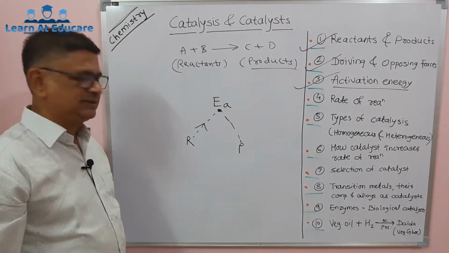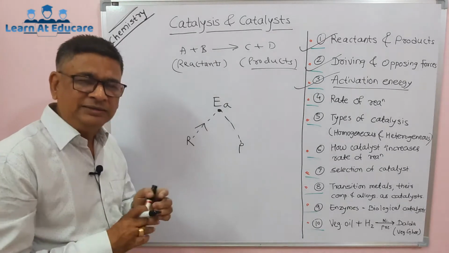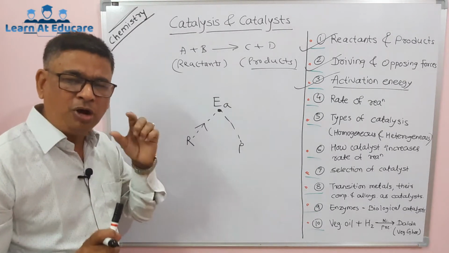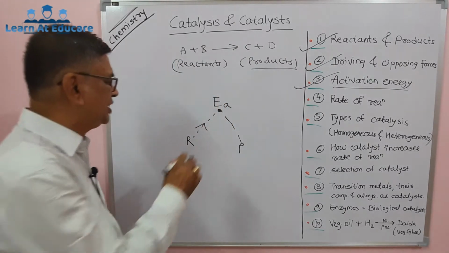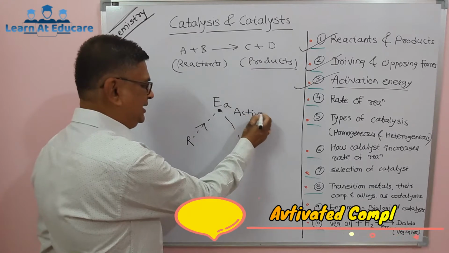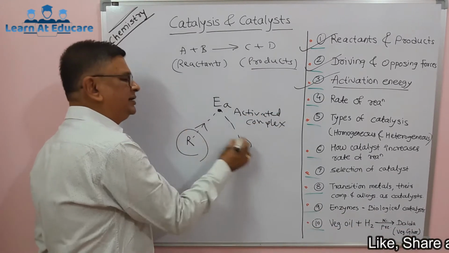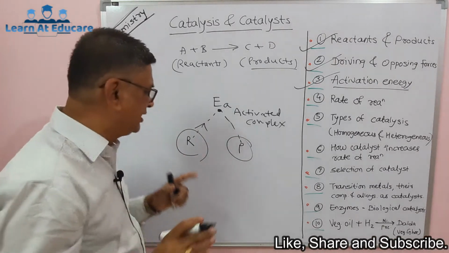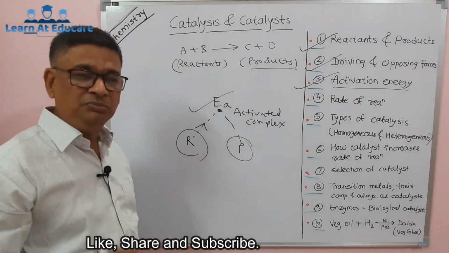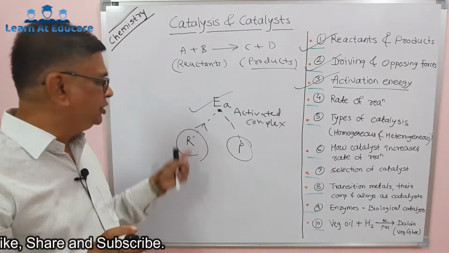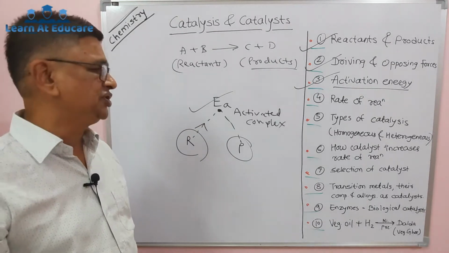Every substance requires some energy for getting converted into product, that minimum amount of energy for conversion of reactants into product. And there is a term called activated complex. Activated complex is that high energetic state between reactants and products, which is compulsory, and the energy required to form that complex is called activation energy. So you come to know now that reactant to product proceeds through the energy called activation energy.